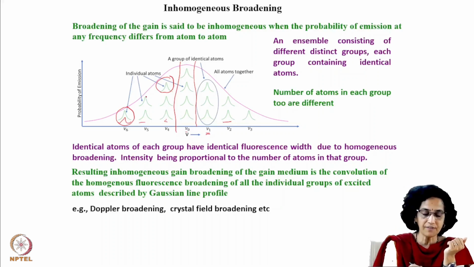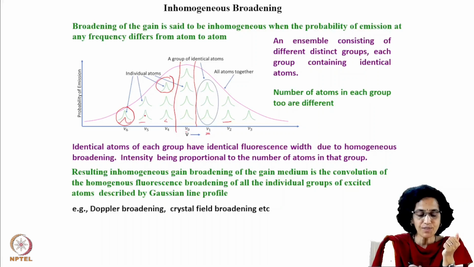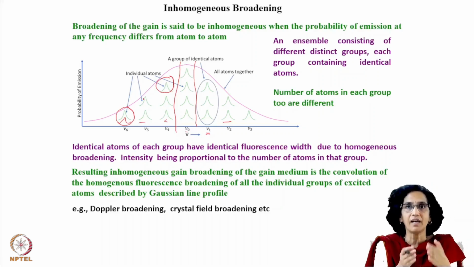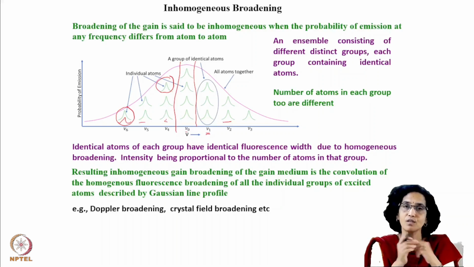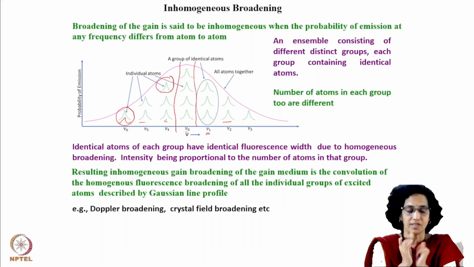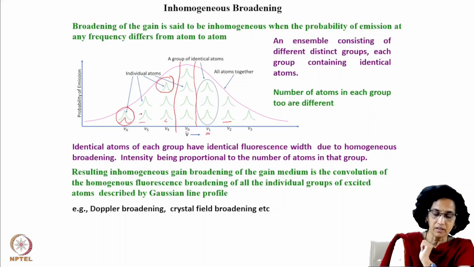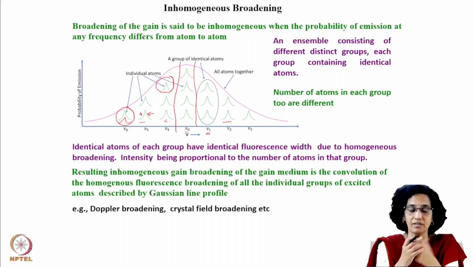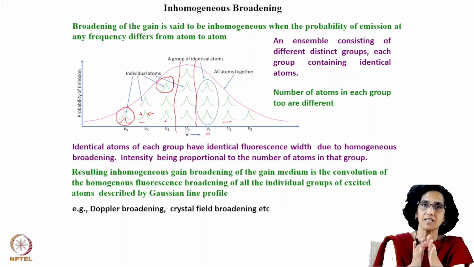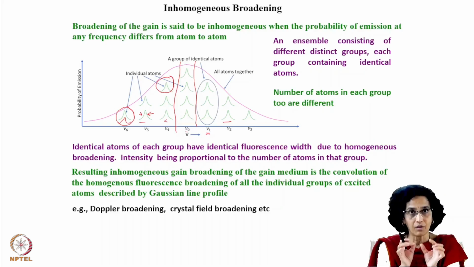So why do you have these individual groups where molecules have similar, identical fluorescence width? That is because whenever you have an ensemble, there is always natural broadening. There is also some amount of collisional broadening depending on the pressure that you have taken. So they will always be associated with some homogeneous line width. This is the homogeneous line width, which is decided by the natural broadening and by the collision, the pressure that is taken. And therefore, there is a group which has a similar emission profile or fluorescence width.